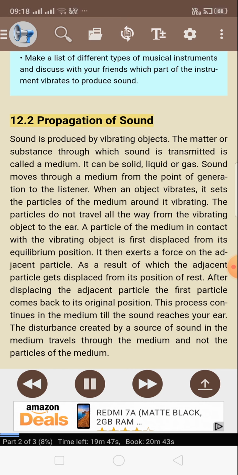12.2 Propagation of sound. Sound is produced by vibrating objects. The matter or substance through which sound is transmitted is called a medium. It can be solid, liquid, or gas. Sound moves through a medium from the point of generation to the listener. When an object vibrates, it sets the particles of the medium around it vibrating. The particles do not travel all the way from the vibrating object to the ear.